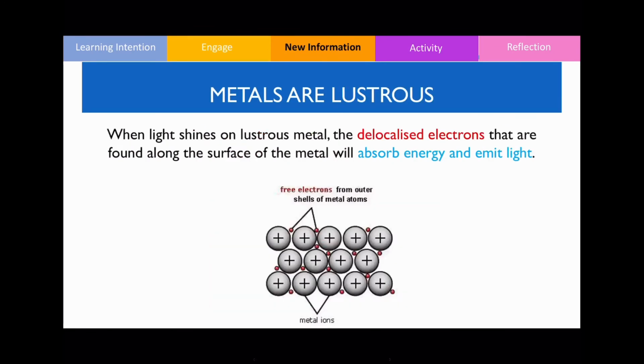And the very last property that we're going to be looking at is lustrous. Okay, so metals are lustrous, meaning that they are shiny, and the reason why they're shiny is that there are delocalized electrons found on the surface of the metal, and these electrons are able to absorb the radiation from the sun and therefore emit that back to our eyes, and that's the reason why metals are shiny.